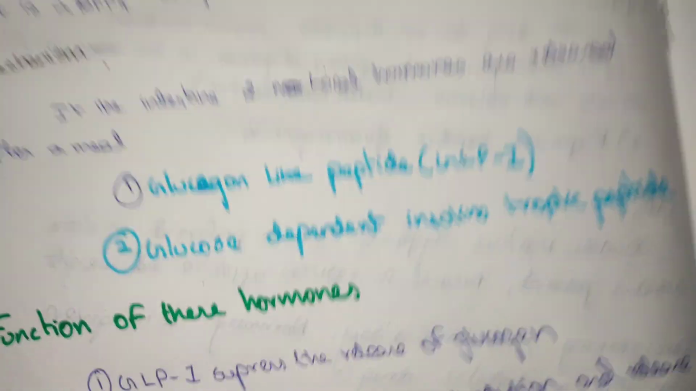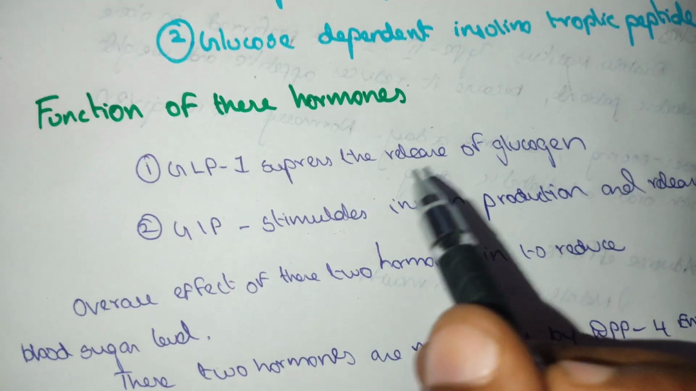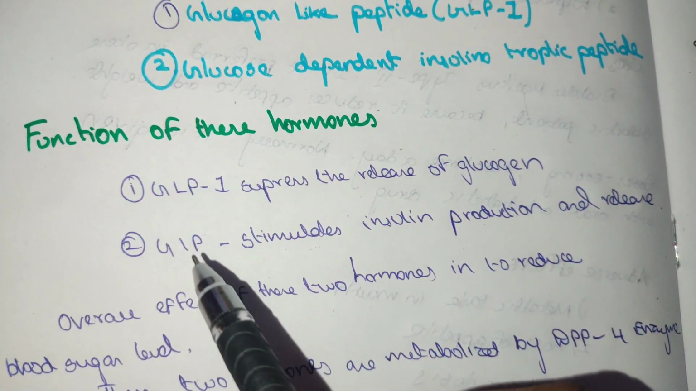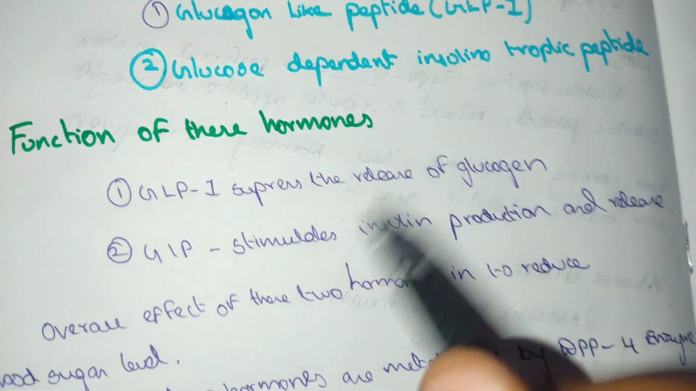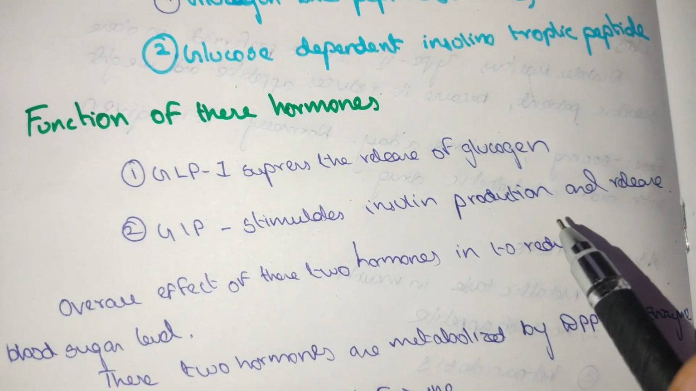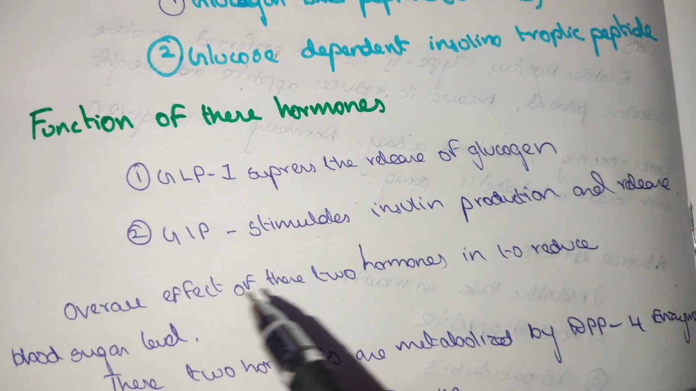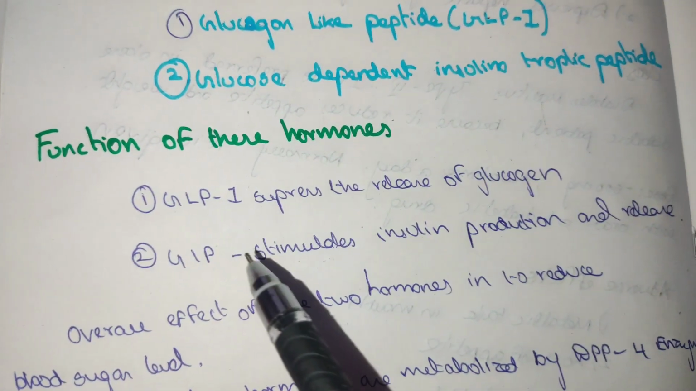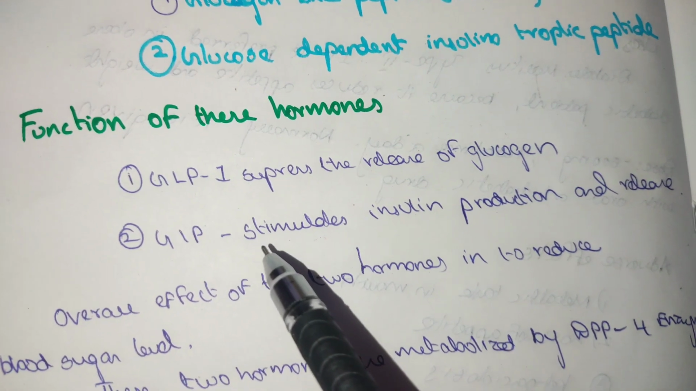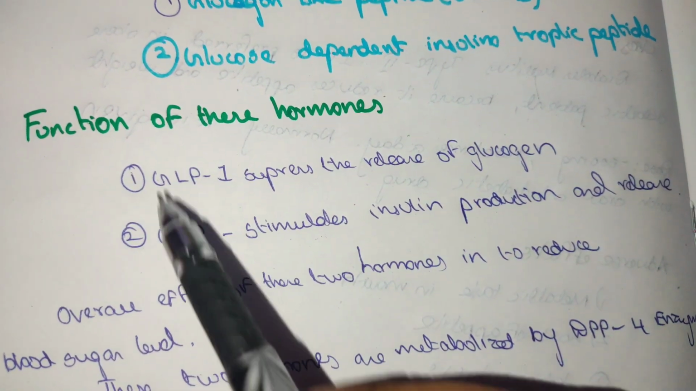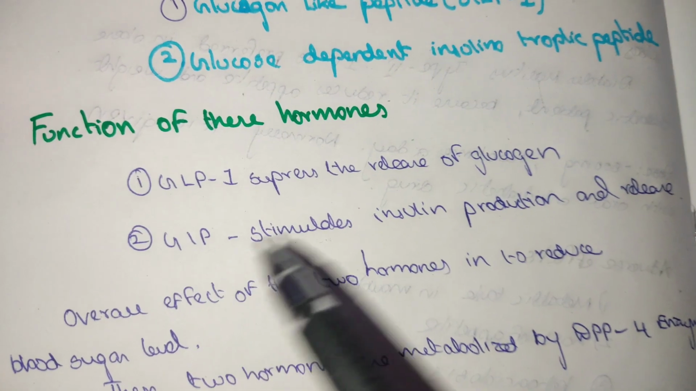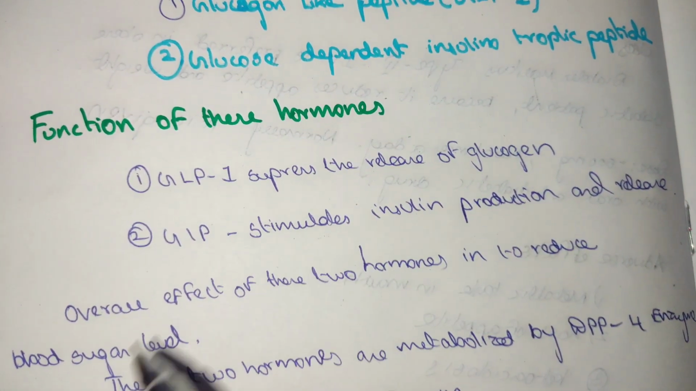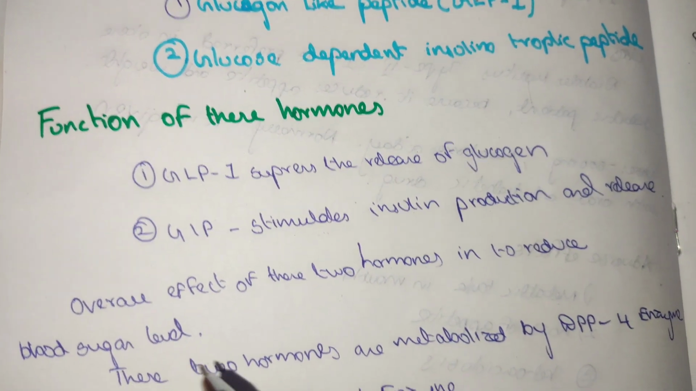The function of these two hormones is that they suppress the release of glucagon, while GLP and GIP stimulate insulin production and release. The overall effect of the two hormones is to reduce the blood sugar level. GLP increases insulin production as well as increases the activity of both hormones. So the overall need is to reduce the blood sugar level. These two hormones are needed to reduce the blood sugar level.